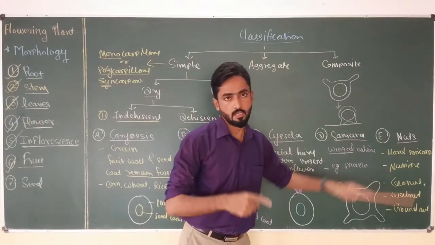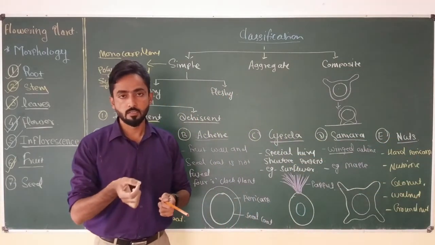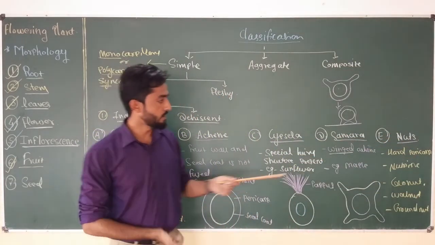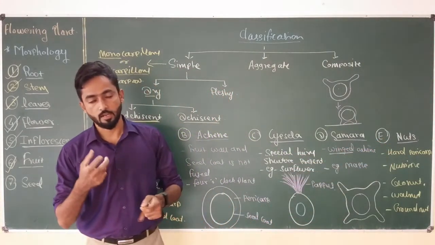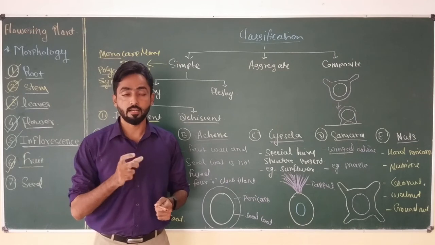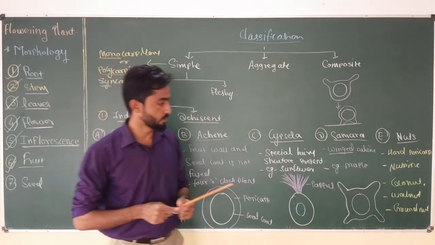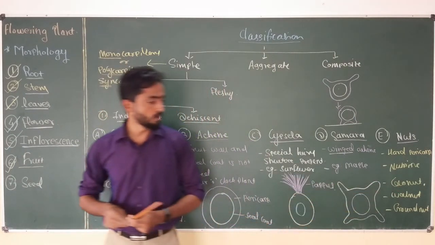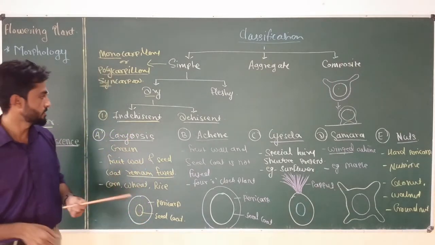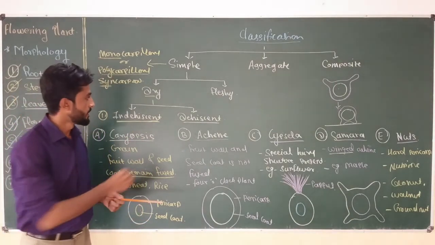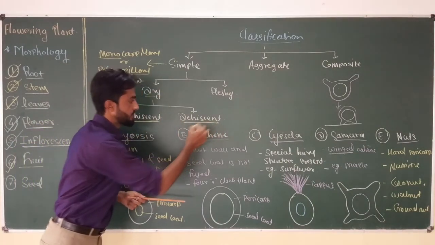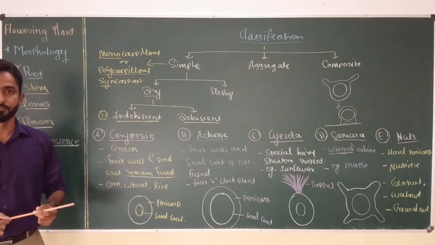And the next is nut, which is characterized by hard, thick pericarp, and generally nuts are nutritive; they contain less carbohydrate and water, but are rich in protein and other nutrients. Okay, examples are coconut, walnut, groundnut, etc. So this is all about the indehiscent fruit. In the next lecture, we are going to see the next type of dry fruit, that is dehiscent type of fruit. Thank you.